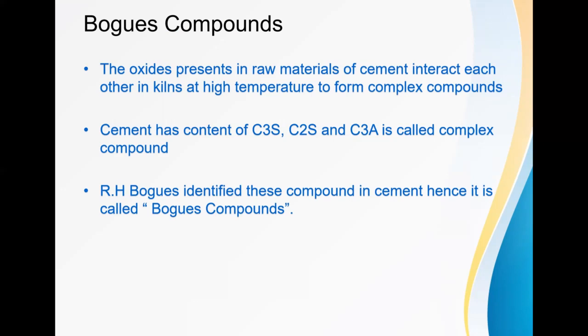First is the Bogue compound. What do you mean by this Bogue compound? The oxides present in the raw materials of cement interact with each other in the kiln at a high temperature to form the complex compounds. What are these complex compounds? Definitely the cement has a content of C3S, C2S and C3A. These compounds we call complex compounds. Bogue identified these compounds in cement. Hence, we call it the Bogue compound.